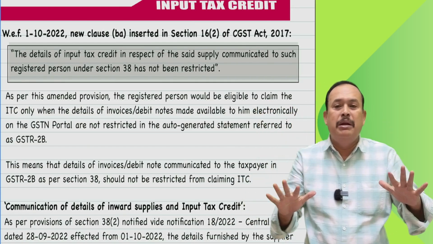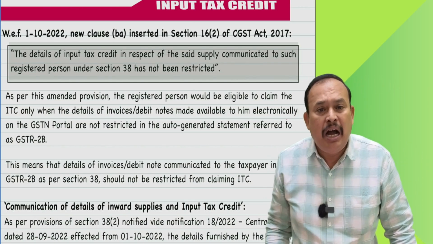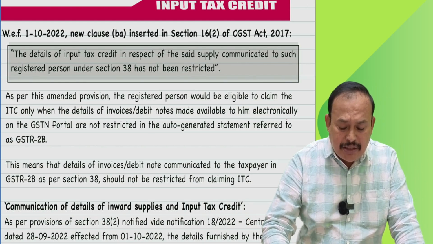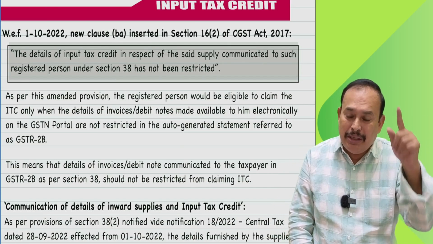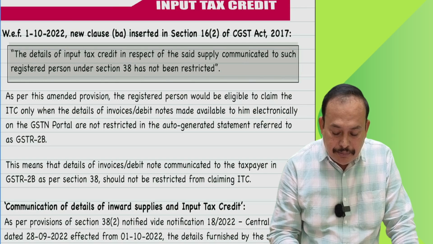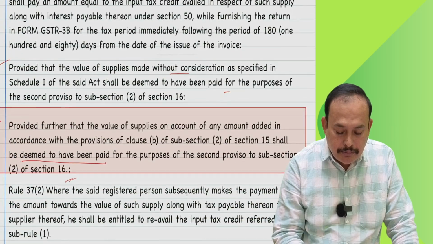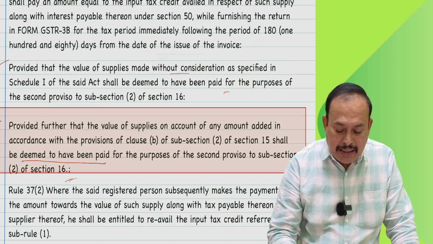Now we have a time limit for the given case, my dear friends. What time limit has been given, you know, my dear sir? I will show you here. In the given case, the time limit to pay the tax by the supplier to the department is as follows. I will show right now to you for your kind consideration.